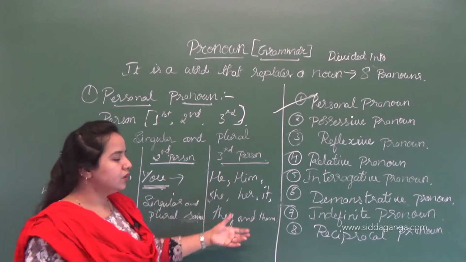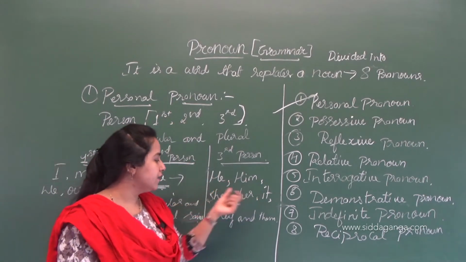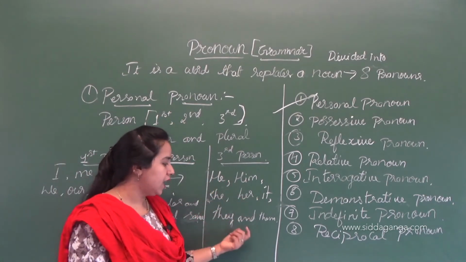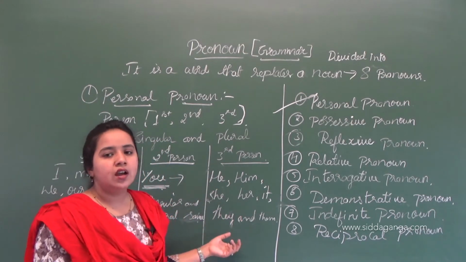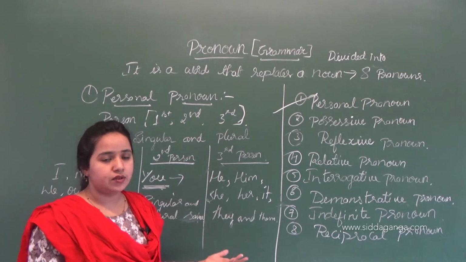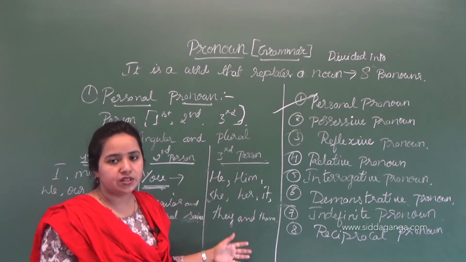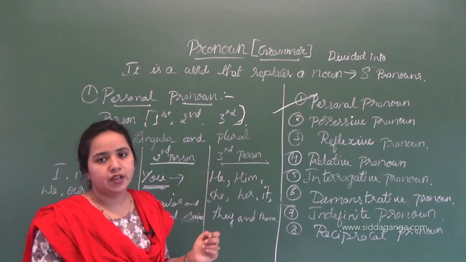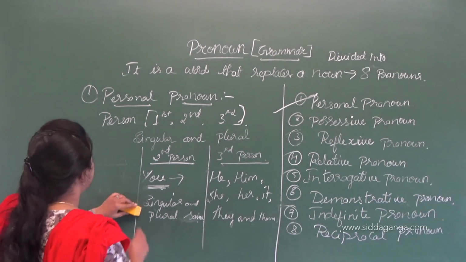Then the third person. What is the third person? It is about a third person, and it also has three other pronoun types, that is the genders: masculine gender, feminine gender and neuter gender, which are described with the help of the third person. Now I will give some examples to understand more clearly.